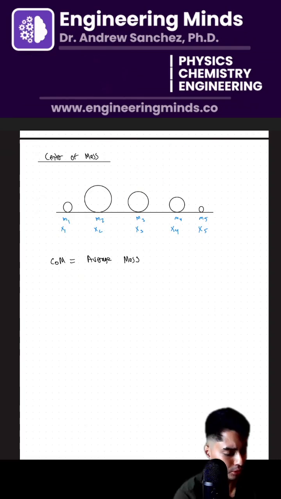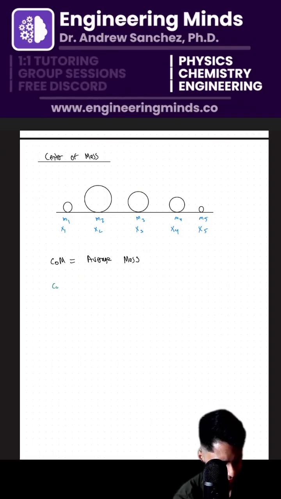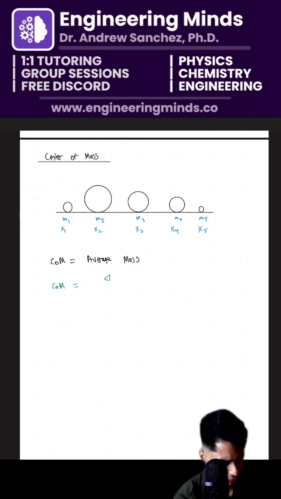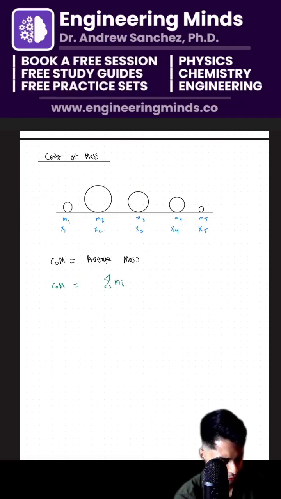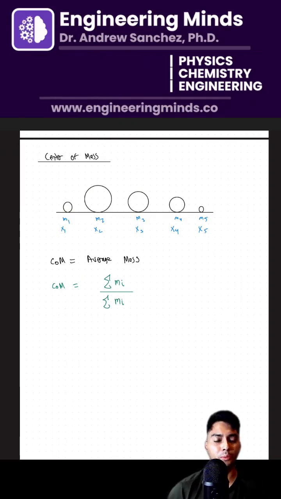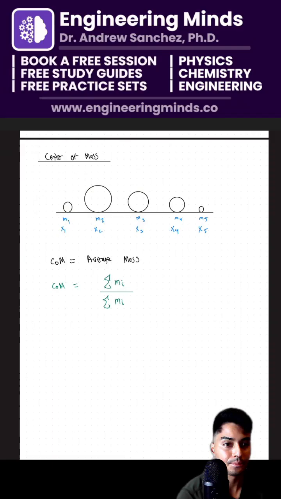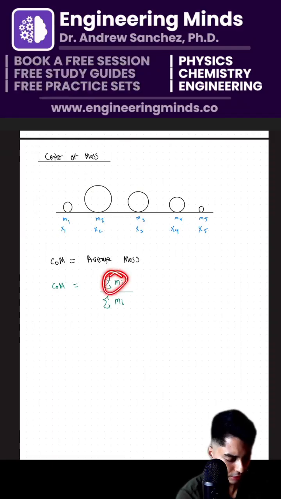Okay, so some people are suggesting the following formula. They're saying the average mass, which we're calling the center of mass, is effectively the sum of all the masses divided by the total mass. Now, the problem with this formula here is we're just going to get 1. The sum of the masses is the total mass.